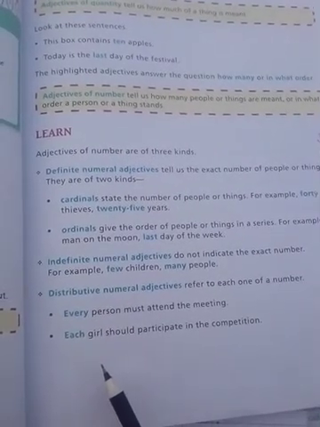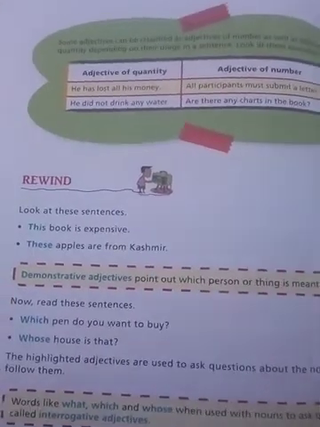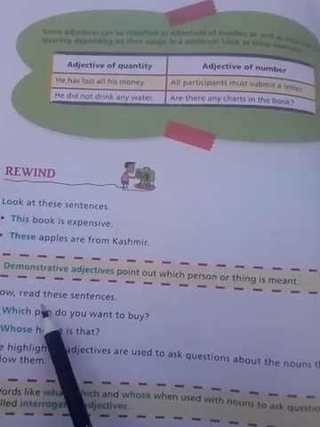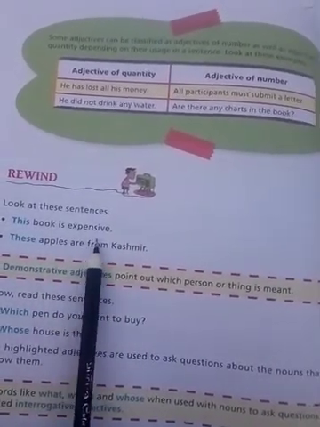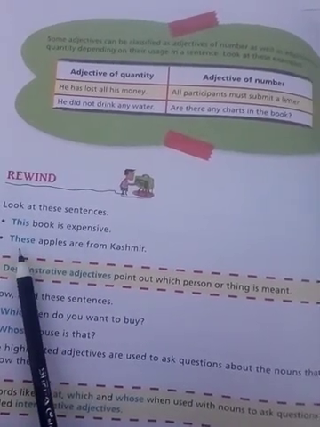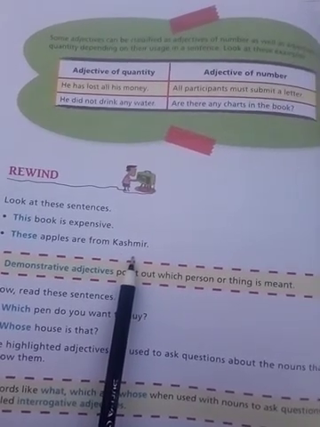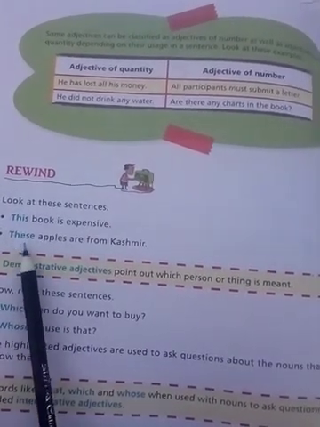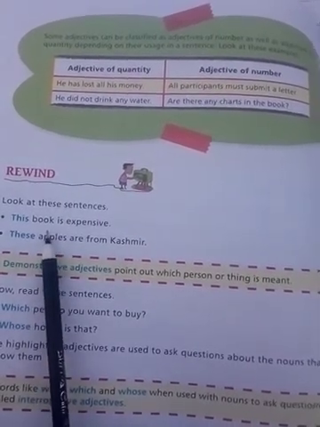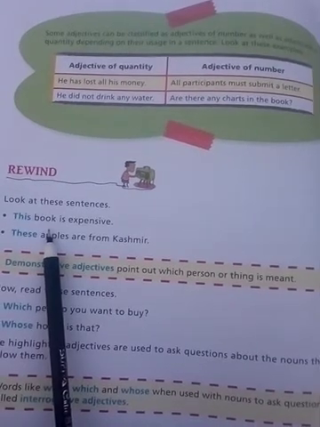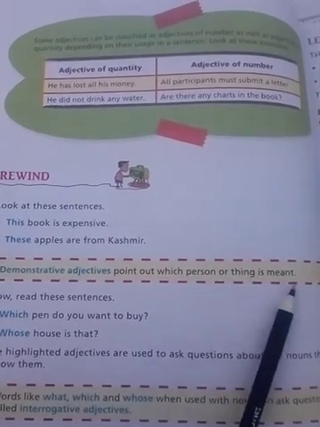So let's see the next examples and next types. Our next type is demonstrative adjective. The examples are: this book is expensive. In the same way, these apples are from Kashmir. Here the words this and these point towards an object. So we can say that demonstrative adjective points out which person or thing is meant.